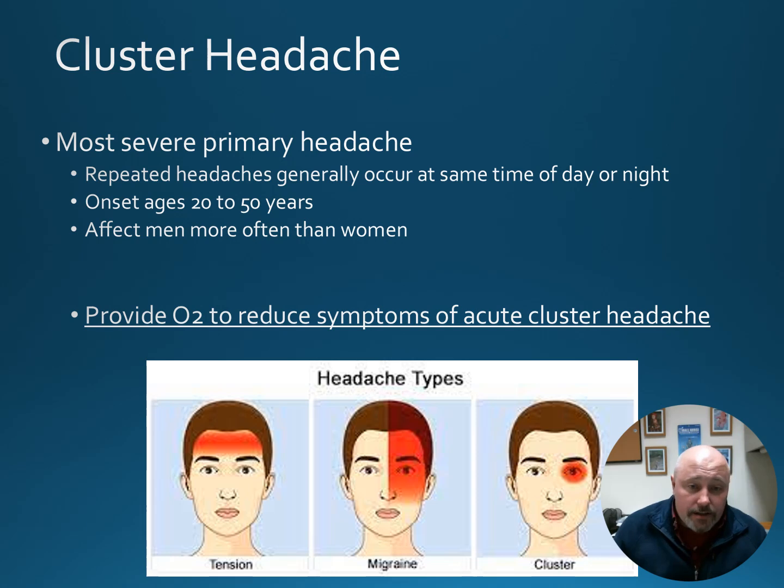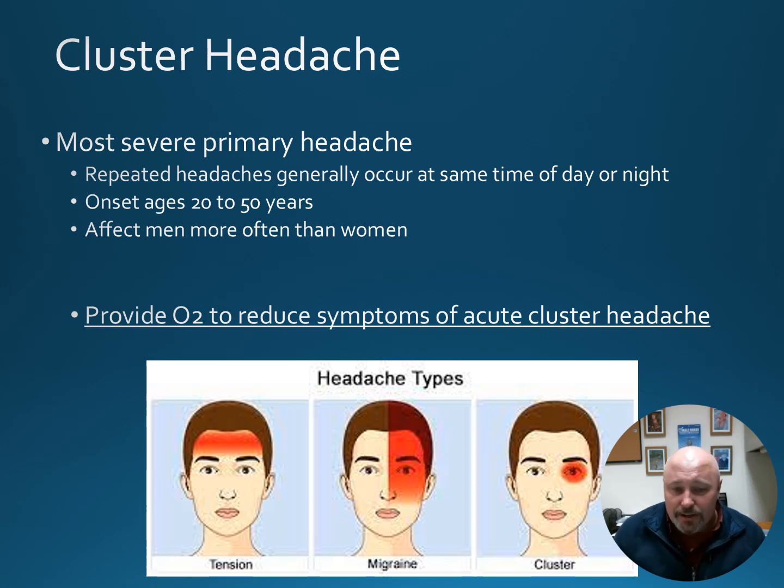A cluster headache is the most severe primary headache, and it results from repeated headaches that generally occur at the same time of day or night. The onset age is between 20 and 50 years, and they tend to affect men more often than women. For this case, we're going to provide O2 to help reduce the symptoms of an acute cluster headache.